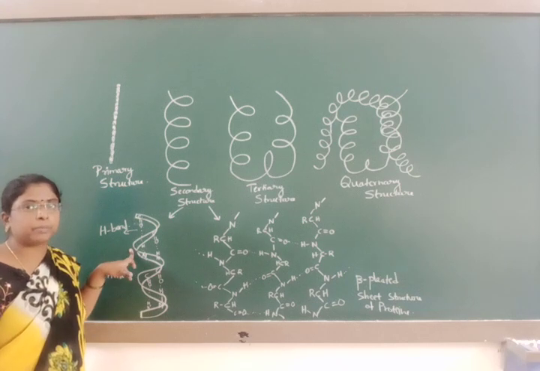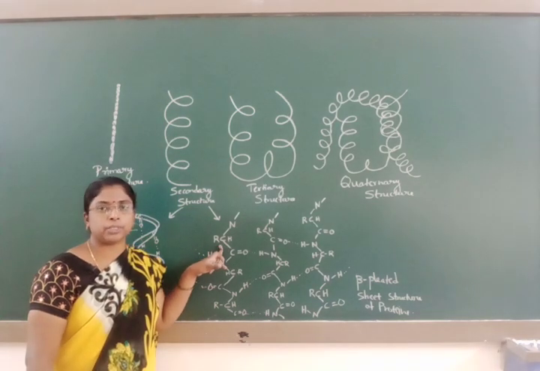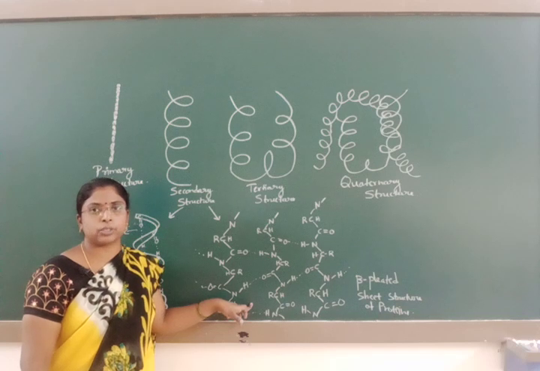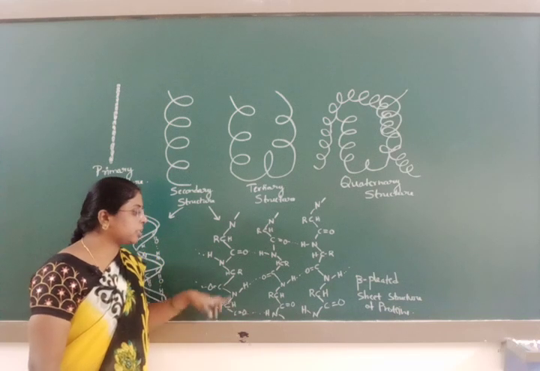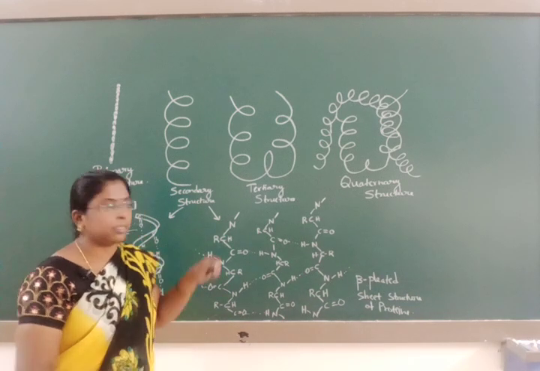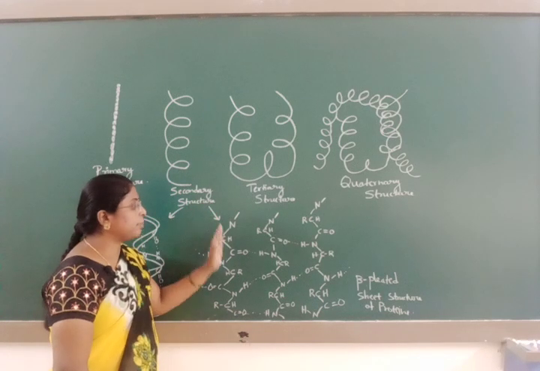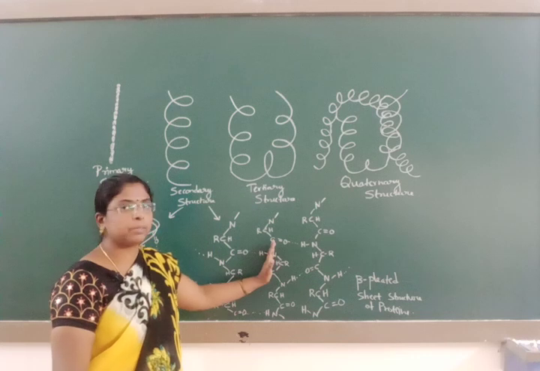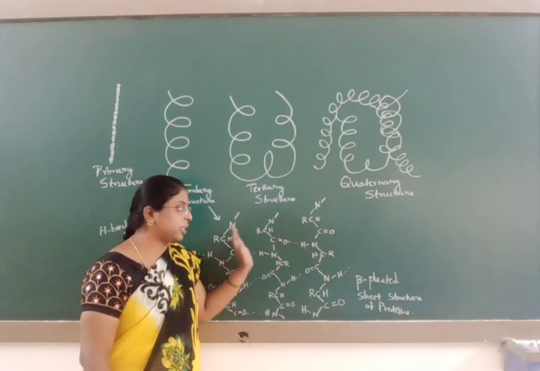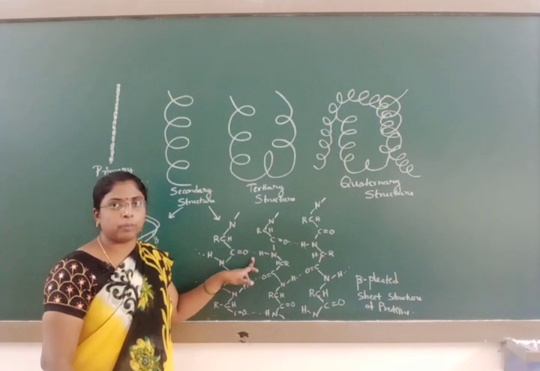If the R group is small, the polypeptide chains will form a beta pleated sheet or beta pleated structure of proteins. In beta pleated structure, the polypeptide chains are stretched out and placed side by side, and these stretched polypeptide chains are linked by intermolecular hydrogen bonding.